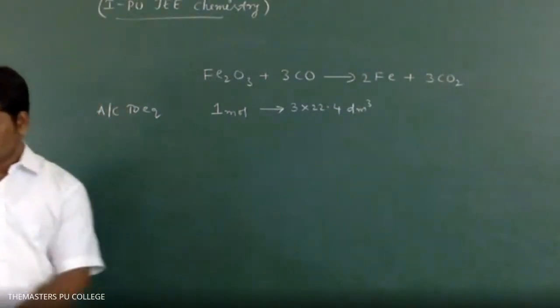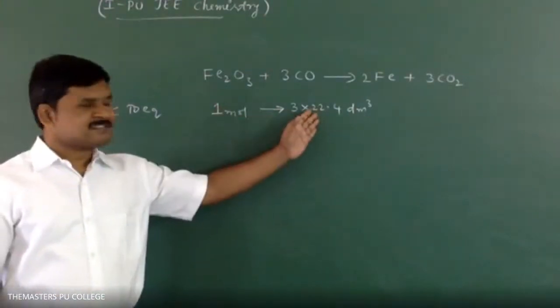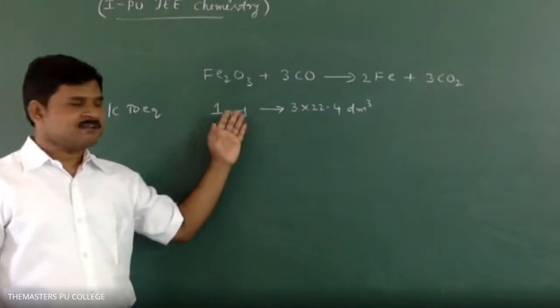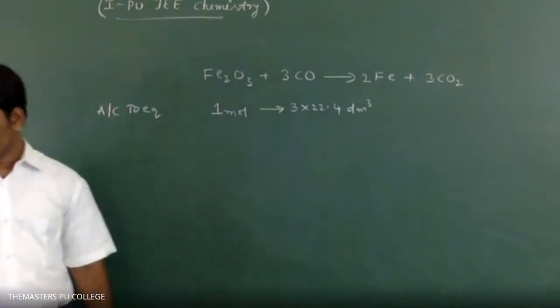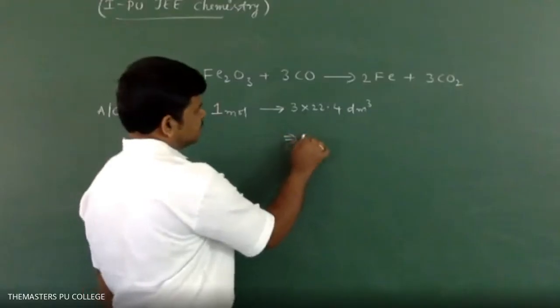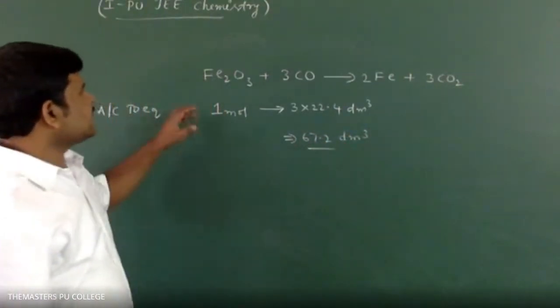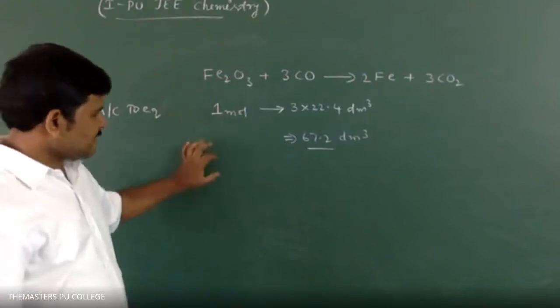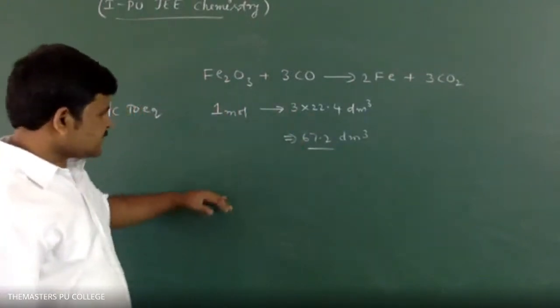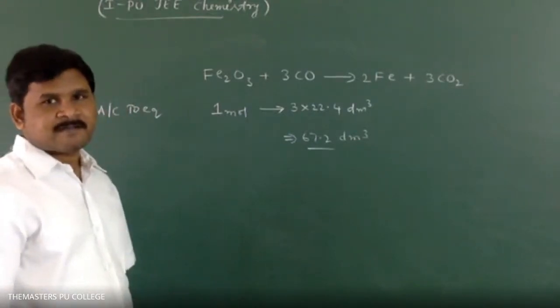So question is 1 mole of ferric oxide requires how much? 1 mole requires 3 into 22.4. 3 into 22.4 means how much? 67.2. Yes, sir. That's the answer. Suppose if he given other than 1 mole, we have to write here separately. 1 mole means 3 into 22.4. X moles gives how much volume? That's all. Previous problems we did. Yes, sir. Next.